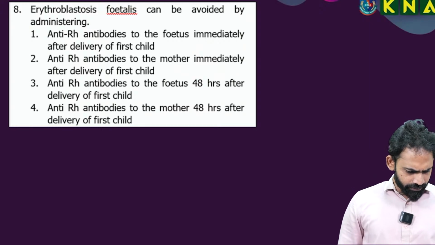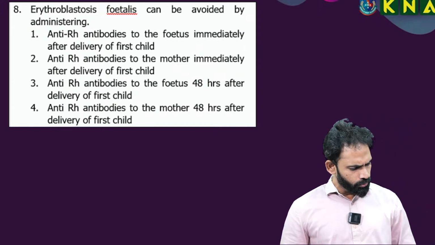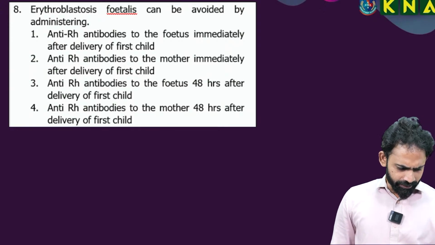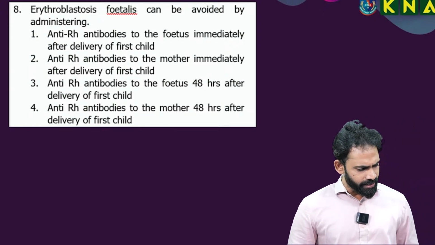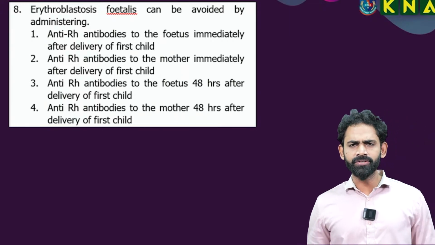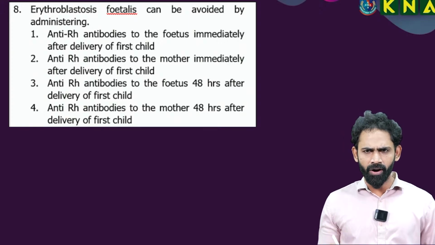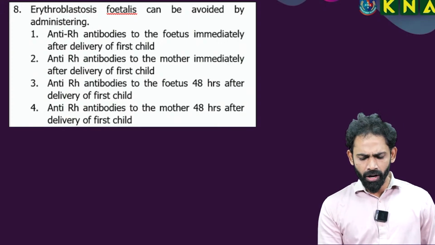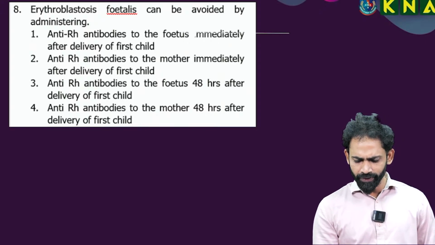Yes, good, Maheshwari, Balusri. And Kamali Palani, you mentioned 3; check one more time. Erythroblastosis fetalis is avoided by giving anti-Rh antibodies, not to the fetus; no need to give to the fetus.